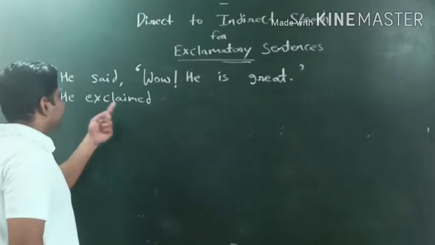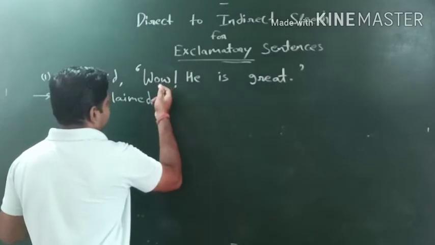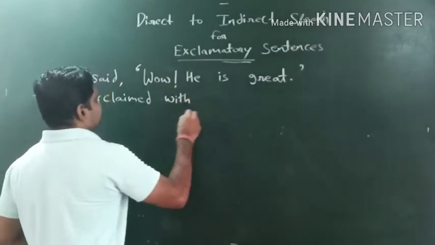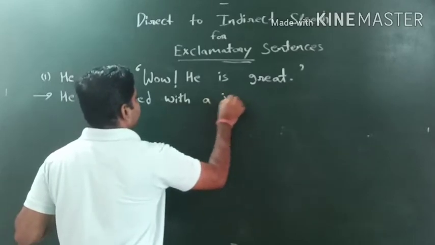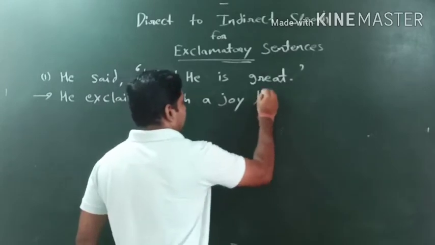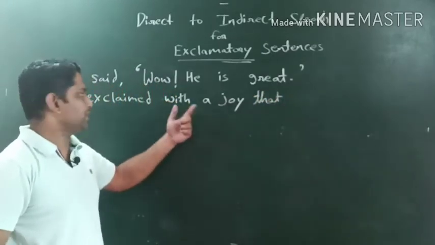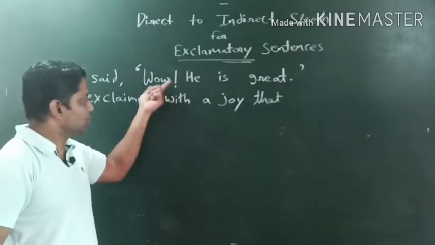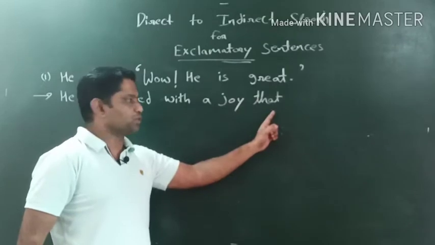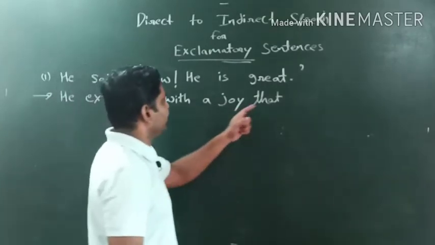So he exclaimed with a joy, meaning if we express wow, it is with a joy. So he exclaimed with a joy or with a happiness that. Now here the position of that comes after expressing the mood. After expressing this mood with a joy, after that we use that. Okay, so he exclaimed with a joy that